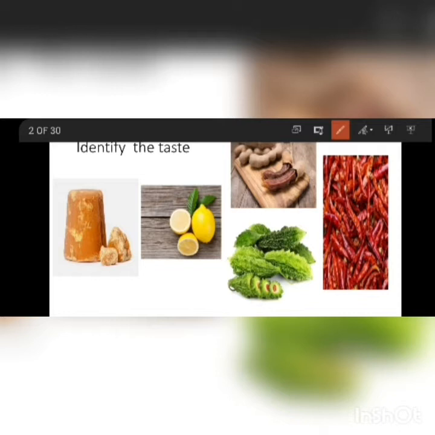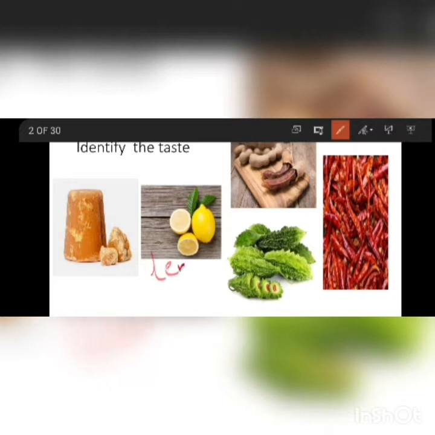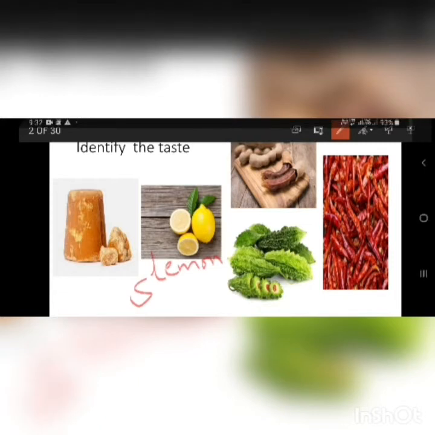If you see here, this is jaggery. I hope you all have tasted jaggery. The taste of jaggery is sweet. Next we have lemon. This is lemon. So how will the taste of the lemon be? Yes, it is sour. Lemon taste will be sour.